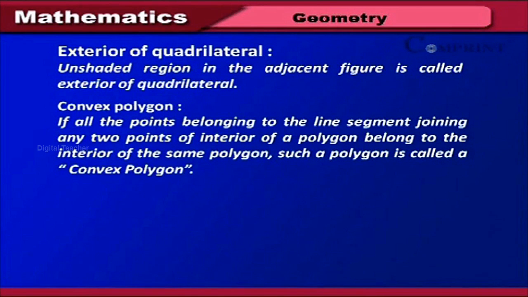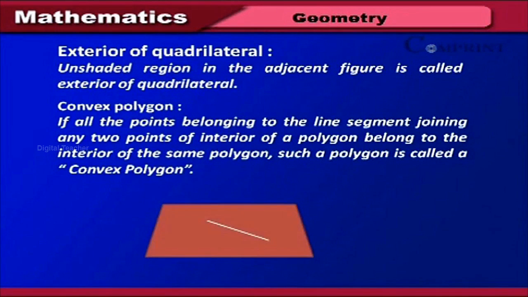Unshaded region in the adjacent figure is called exterior of quadrilateral. Convex polygon. If all the points belonging to the line segment joining any 2 points of interior of a polygon belong to the interior of the same polygon, such a polygon is called a convex polygon.